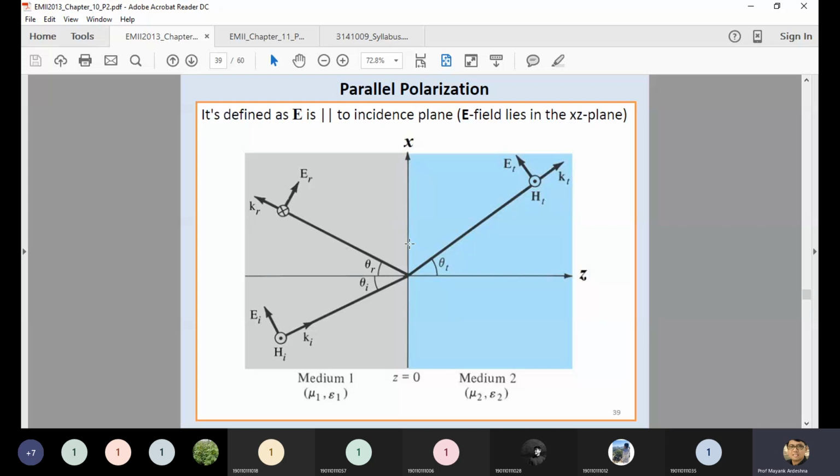Now they are mentioning the similar thing, but in vector form. You can consider the gray part as medium 1 and the sky blue part as medium 2. The incidence angle theta I has an electric field EI, which is the incidence vector, and HI, which is either into your screen or out of your screen, and Ki is the direction of the signal. So just see the direction of EI and ET.